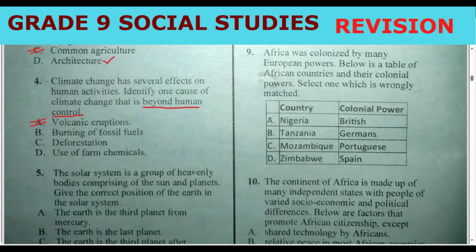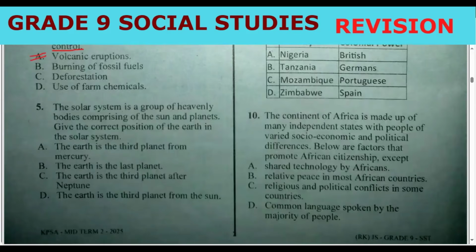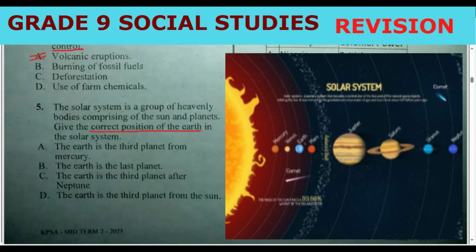Then we go to number 5. Question number 5, you can see it here. The solar system is a group of heavenly bodies comprising of the sun and the planets. Give the correct position of the earth in the solar system.